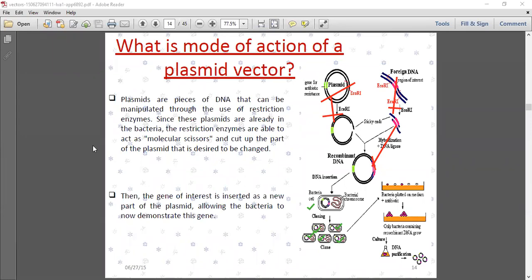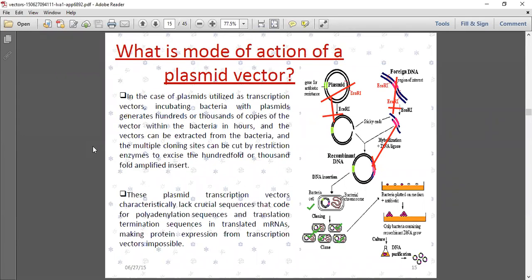Okay, next we will look at the mode of action of the plasmid. In the case of plasmid utilization as a transcript vector, incubating bacteria with plasmid generates hundreds or thousands of copies of the vector within the bacteria in hours. They will multiply in nearby cells, and with the help of binary reproduction they will multiply one cell into 2, 2 into 4, 4 into 8, 8 into 16, then 32, as they spread